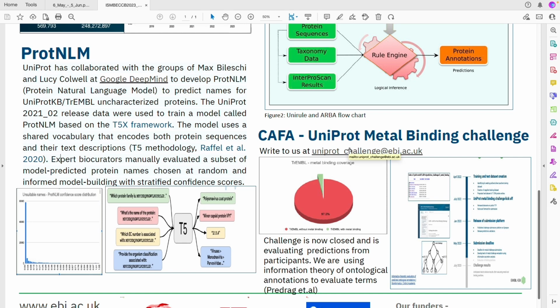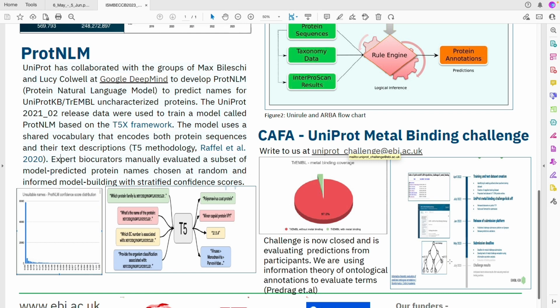We also started last year a UniProt metal binding challenge to bridge the gap for missing TrEMBL entries which do not have metal binding. As you can see from this pie chart, there's only 3% of UniProtKB TrEMBL which has metal binding annotations. The challenge was started in April 2022 and was closed in May 2023 this year.